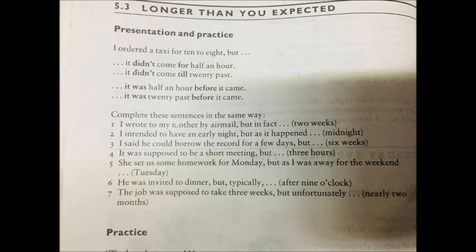Right, in this way you can write: I intended to have an early night but as it happened midnight. Okay, early night सम्म मात्र expect गरेको थियो, meeting or something like that, right? But त्यो चाहिँ already midnight भइसकेको थियो, but you can write here after but as it happened until midnight भन्नु पर्यो अथवा next चाहिँ it was midnight before it happened, right? Before it happened.